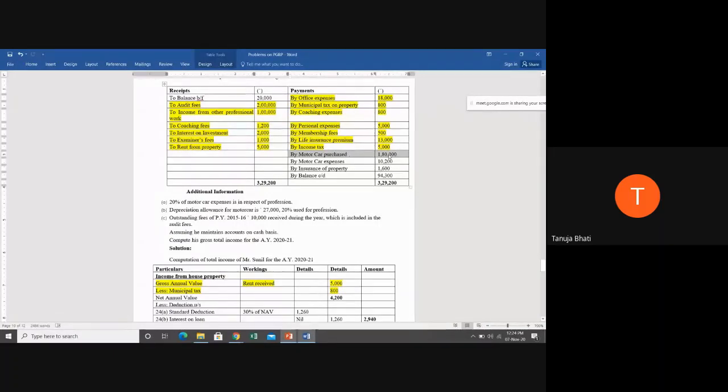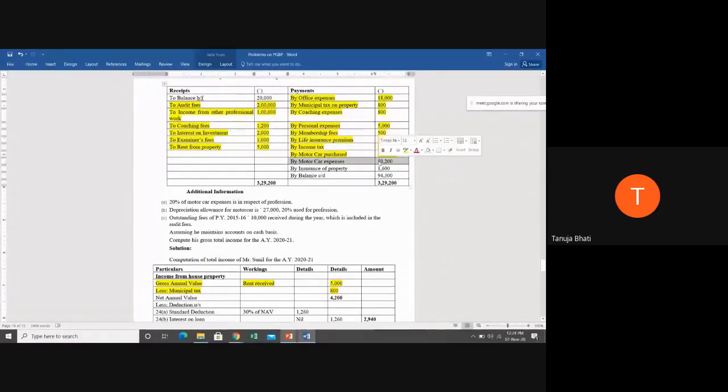So let us see what is given regarding motor car. Some additional information is given. 20% of motor car expenses are in respect of profession, and depreciation on the motor car is 27,000. 20% is used for profession. Depreciation is revenue in nature, correct?